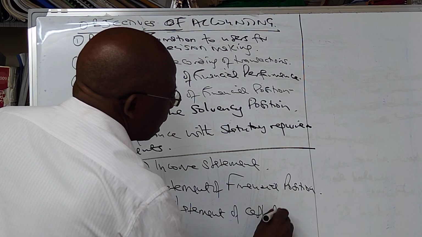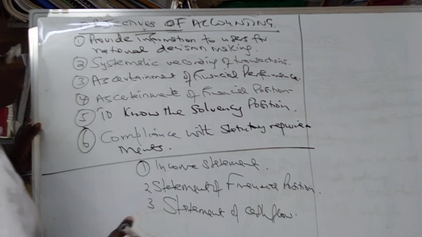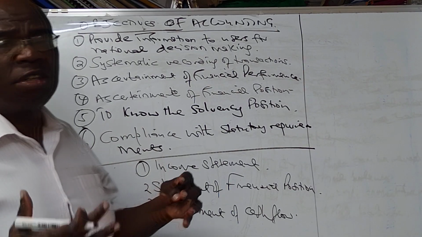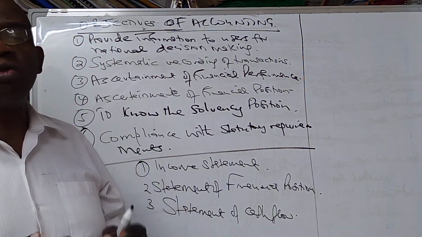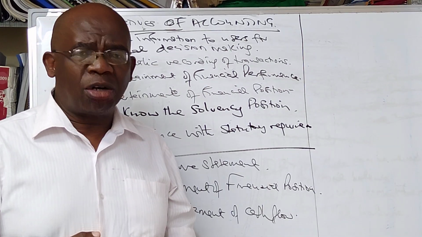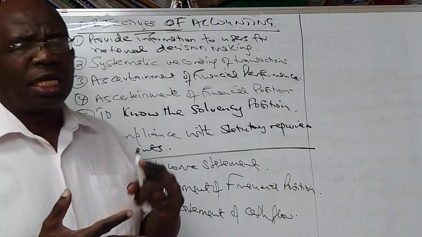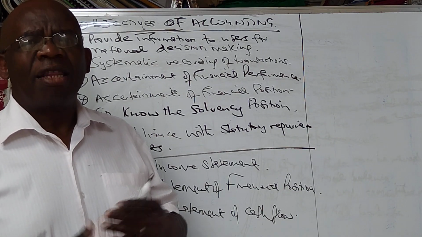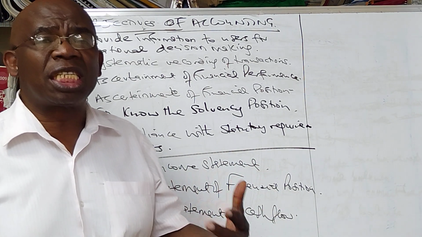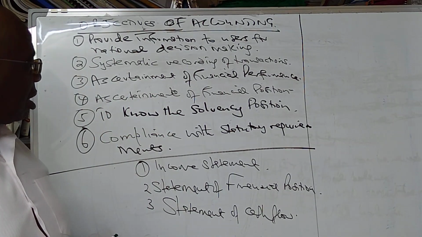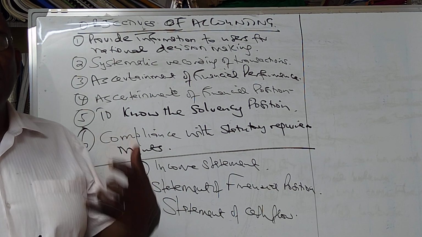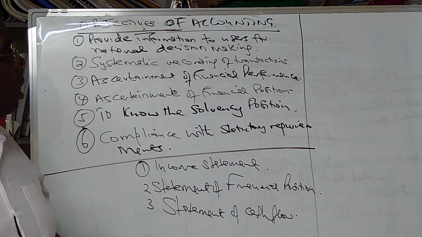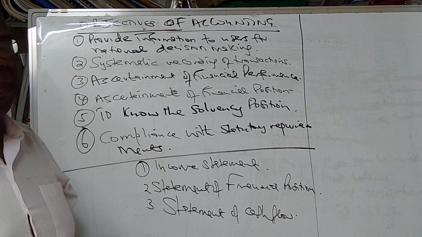We prepare these financial statements to help users of financial statements, who include the managers, the shareholders, the owners, the government, the financial analysts, the stakeholders, and the community where the business is located, to give them information about the farm so they can make informed decisions about the farm.